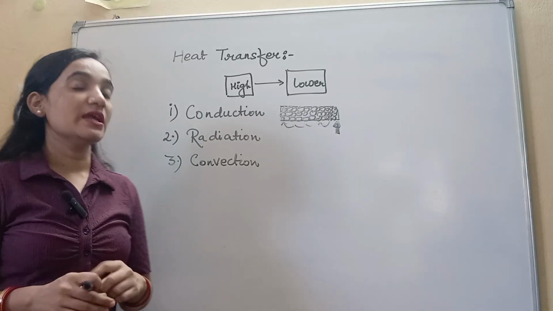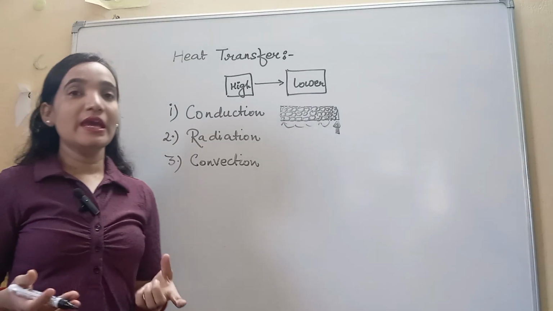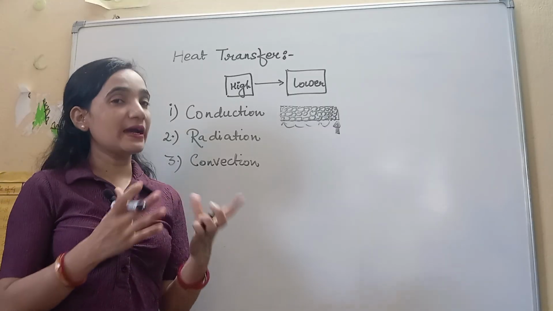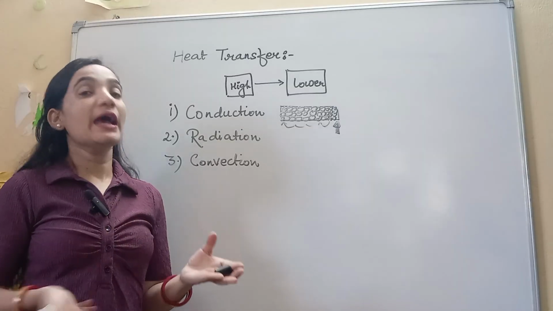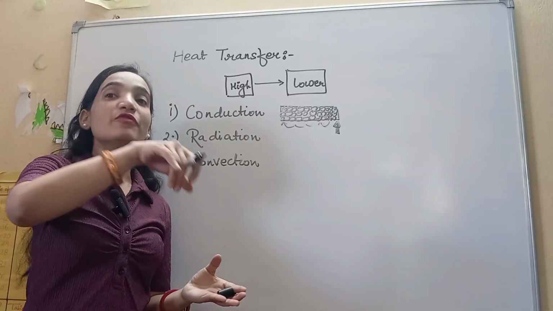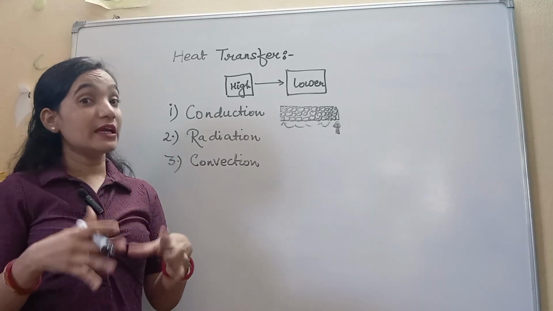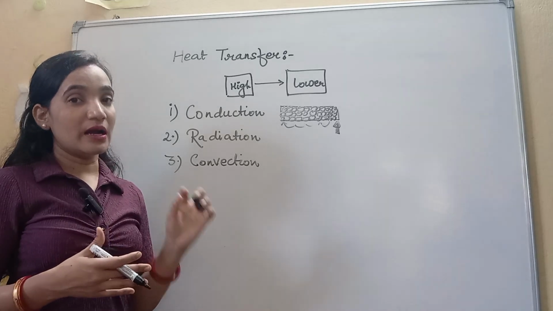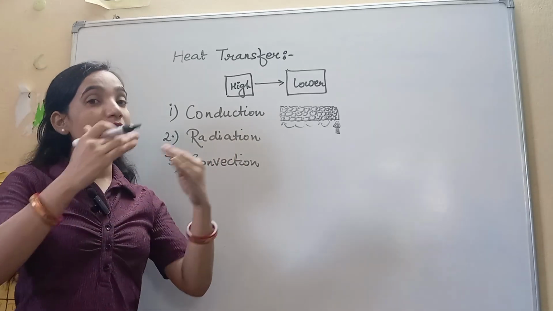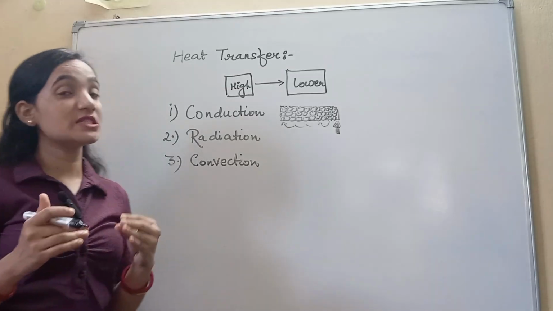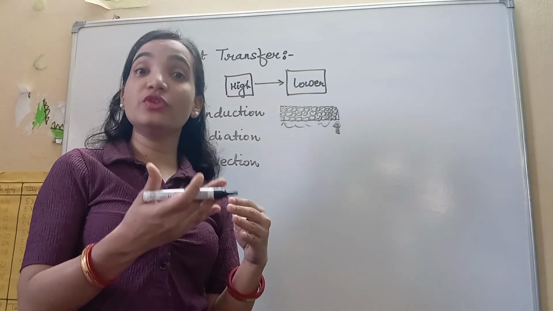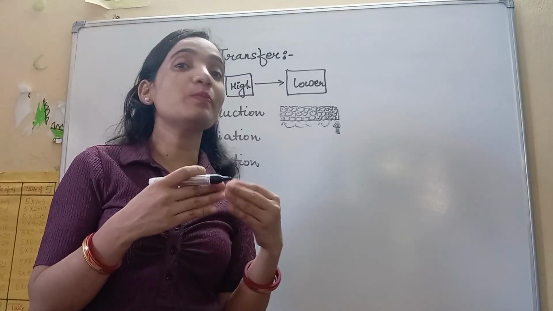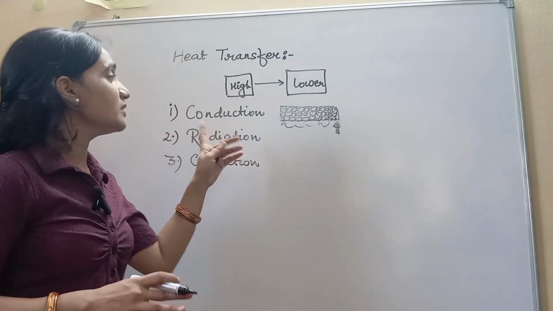This is similar to when we are cooking and heating a pan. The pan or the pot gets hot, and if we put some vegetables in, then the vegetables also get heated. That is due to conduction, because the vegetables and the pan are in contact with each other. Heat transfers first from the burner to the pot, and when the pot is hot, it transfers heat from the pot to the vegetables. So this is conduction.